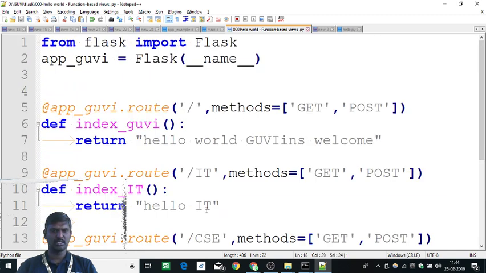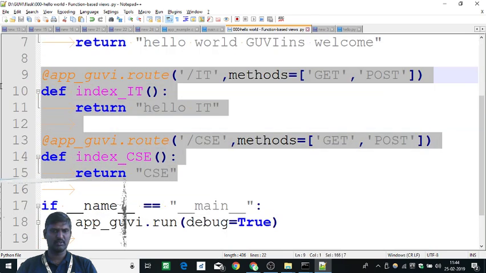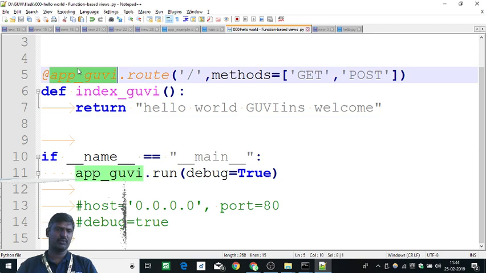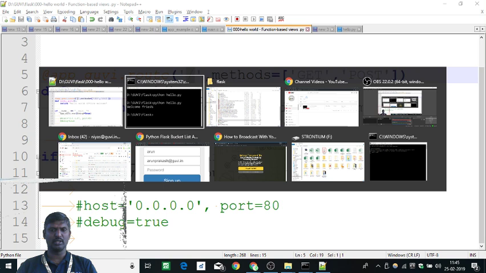Let's remove all the extra additional stuff, and let's say I have a decorator called app.route. In that I'm using slash, which means it's the route, not the Unix root. On the web we call this a route.